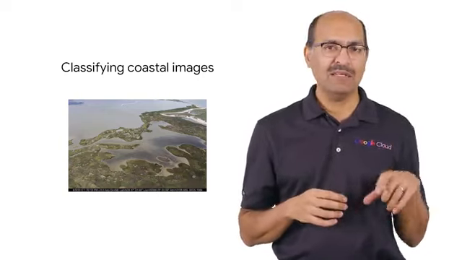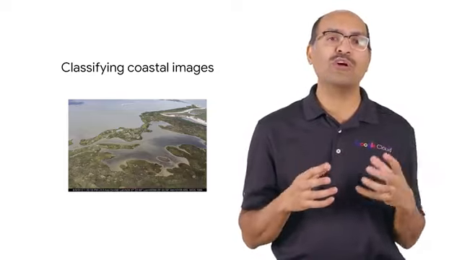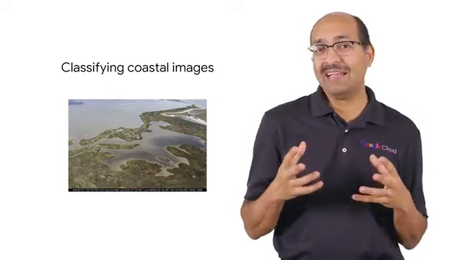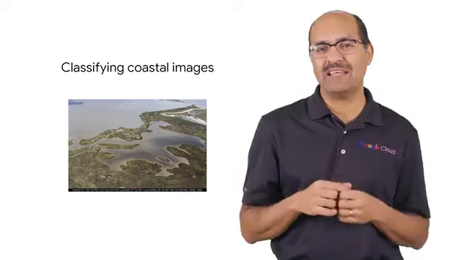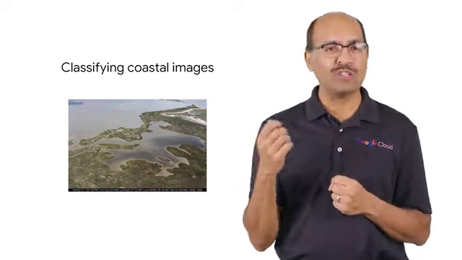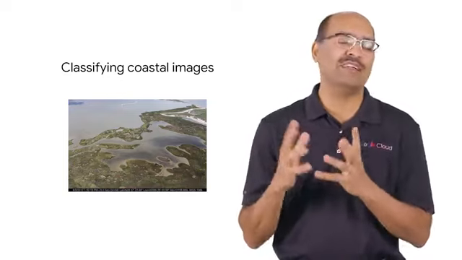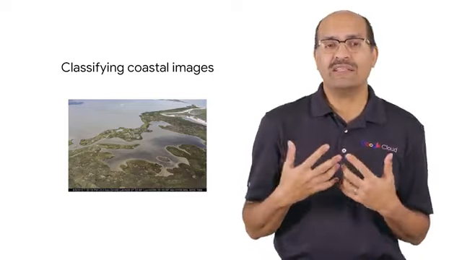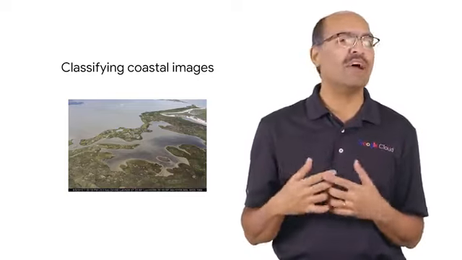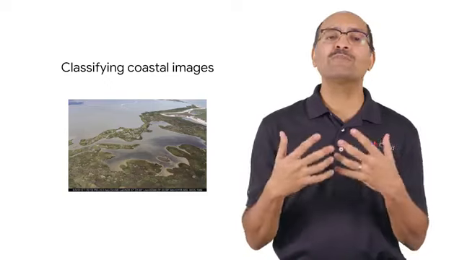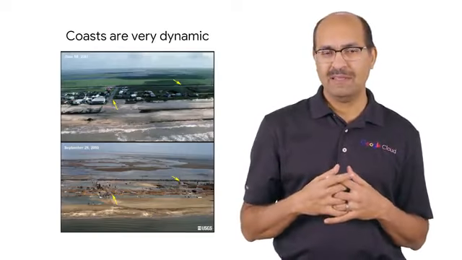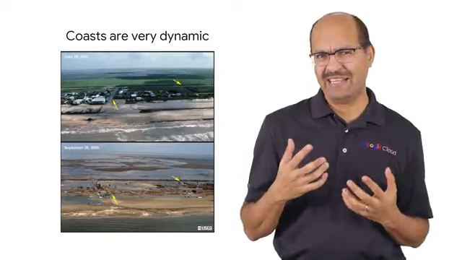For example, this is a picture taken from a drone of a coastal area. And Anthony wanted to be able to classify this image as showing a salt marsh and exposed tidal flats. Knowing this, it's possible to identify what would happen if an oil spill occurred here. The coastal environment is very dynamic.